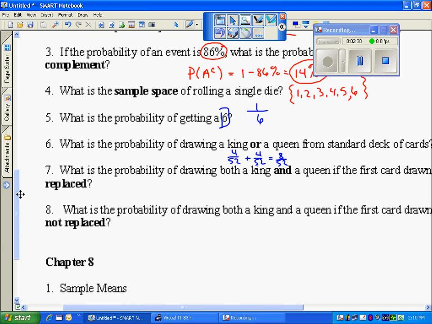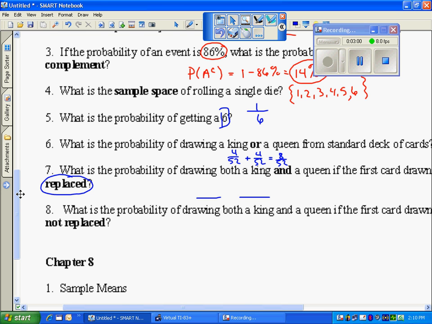Now, what is the probability of drawing both a king and a queen? So what I want to have happen here, I'm not really keen on the wording of this problem. I want 2 cards. And what's the probability that I get a king in the first card and a queen in the second if my cards are replaced? Replacement is key because it means that they are independent of each other. They would be dependent if I hung on to the king because the queen would come out of fewer cards.